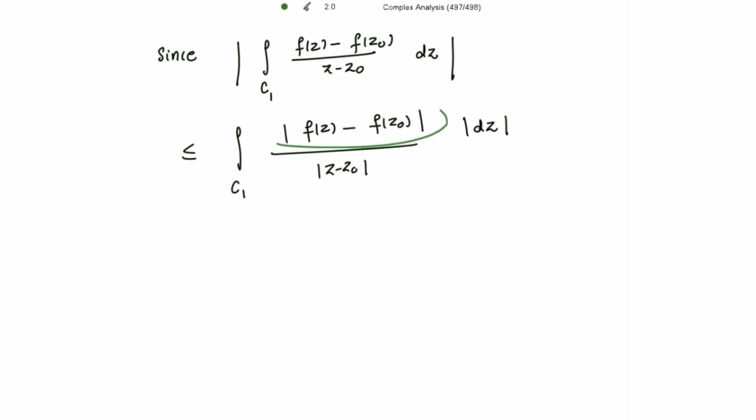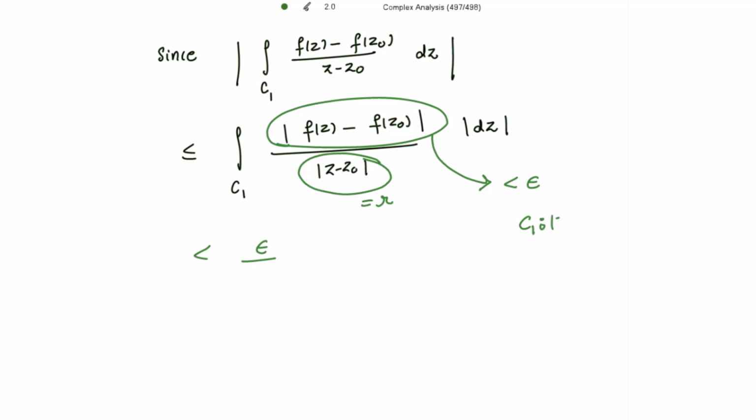By the definition of continuity, the mod of f(z) minus f(z0) is strictly less than epsilon. So this is strictly less than epsilon divided by the mod of z minus z0, which is r, because we have constructed the circle C1 with mod of z minus z0 equal to r.